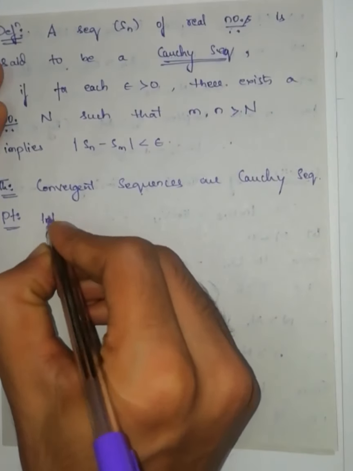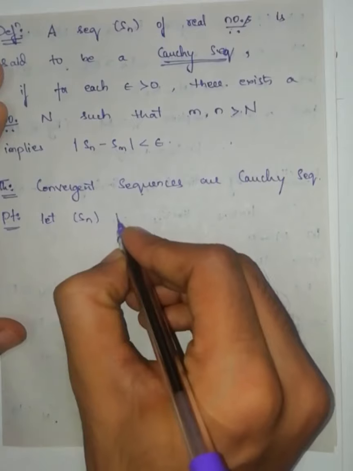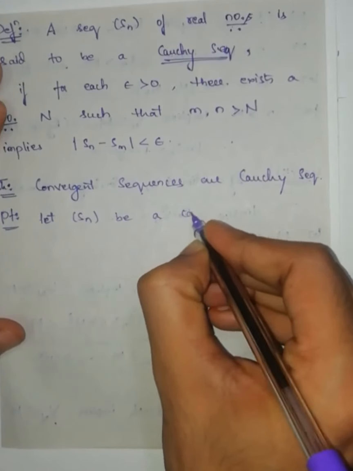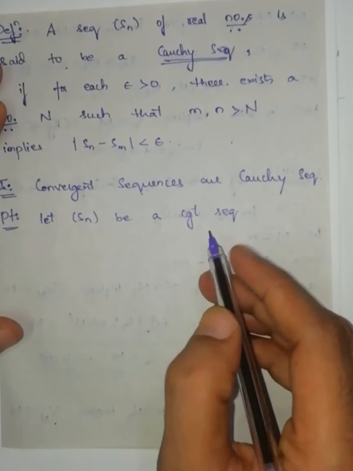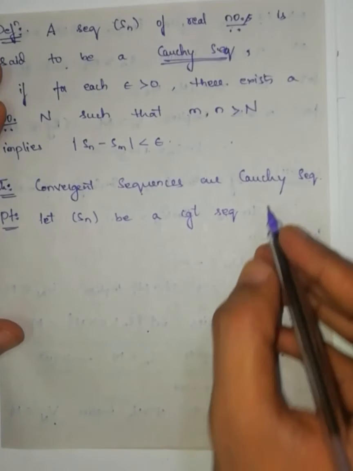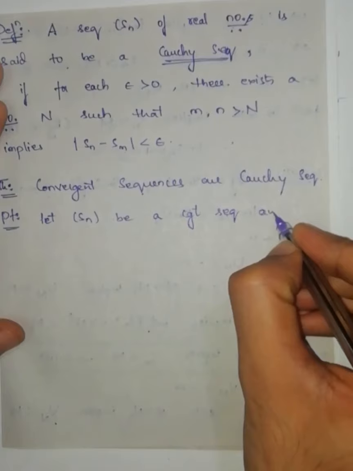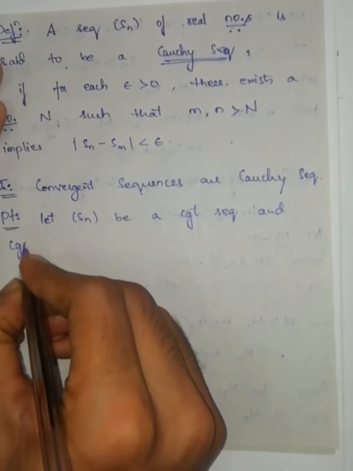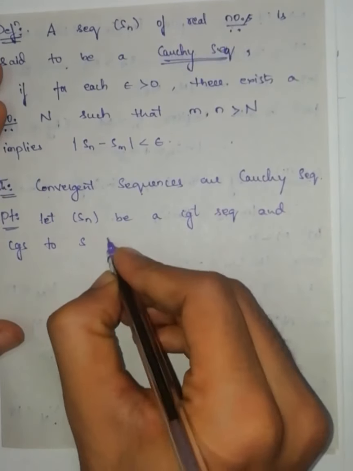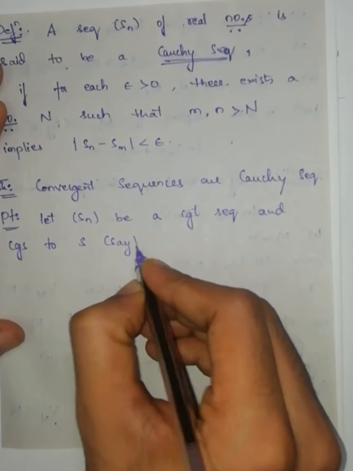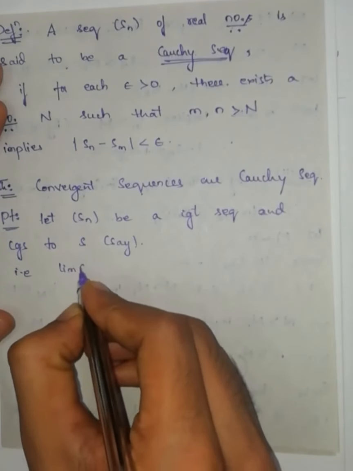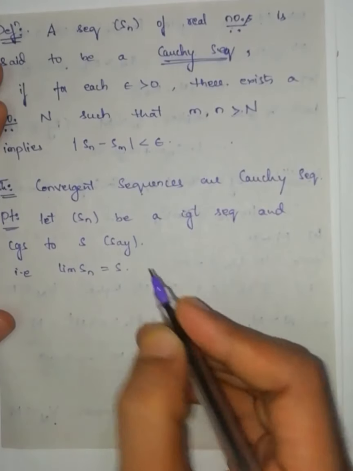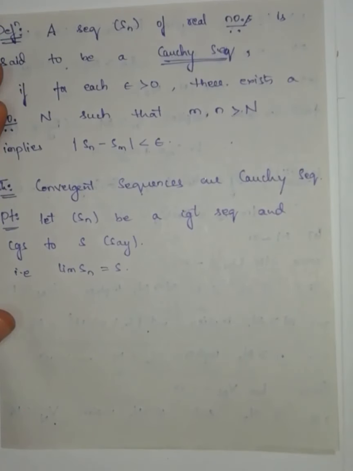So let Sn be a convergent sequence. Since it is convergent, it converges to some real number, let us say S. That is, the limit of Sn is equal to S.